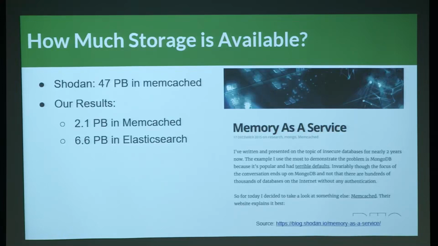It is what it is, but we ran it through memcached, and we actually only found 2.1 petabytes, but we also found the number of memcached instances kind of halved since John's post, so that may have contributed quite a bit. And then we also looked at Elasticsearch, and we found close to 6.6 petabytes of available space.